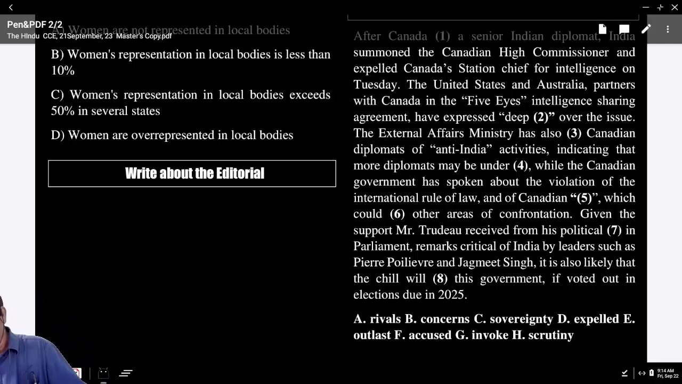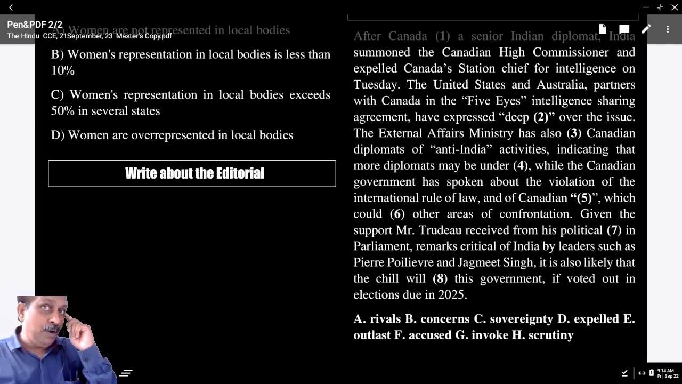While the Canadian government has spoken about the violation of the international rule of law and of Canadian what? Sovereignty. What is the answer here? C is the answer. What is the meaning of the word sovereignty? Being politically independent, not being controlled by any other external force. Canadian sovereignty, which could what? Other areas of confrontation. Here the right word is which could invoke. G is the answer.